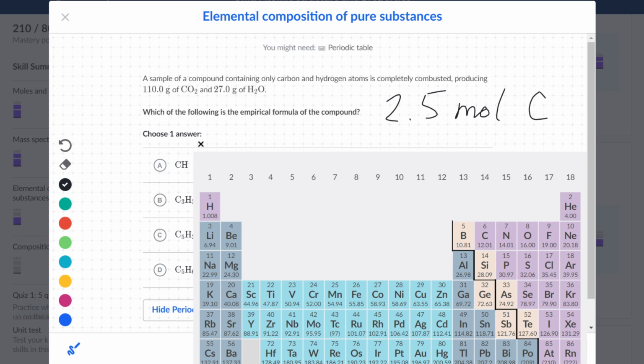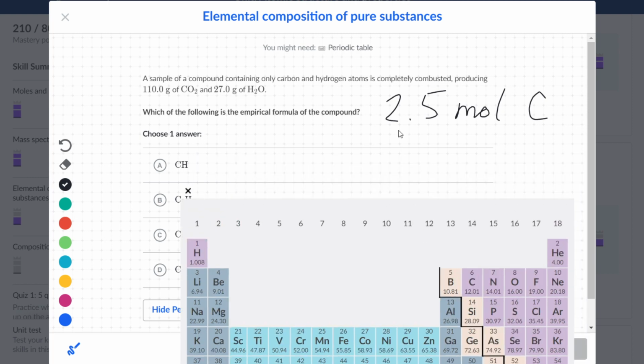We have hydrogen, which has 2 of them, so we have 1.008 plus 1.008, and then plus 16.00 because we have 1 oxygen. We make it one calculation, 27 divided by everything down below, 1.008 plus 1.008 plus 16.00, and that will give us around 1.5 moles of water.